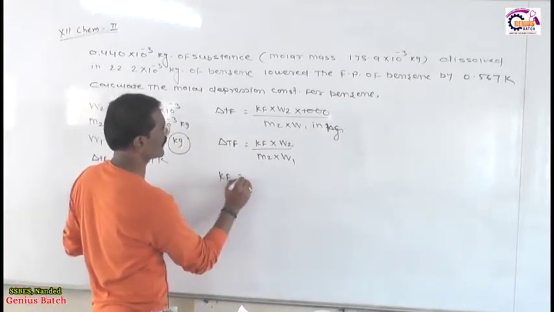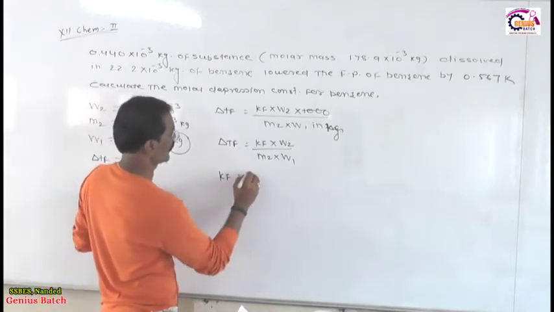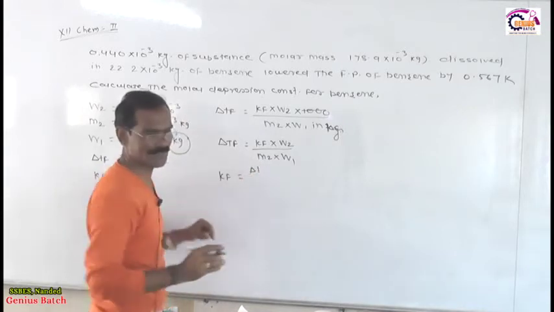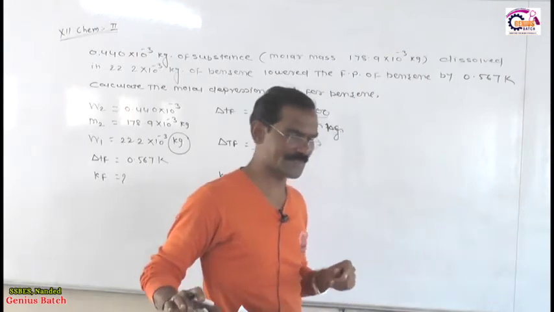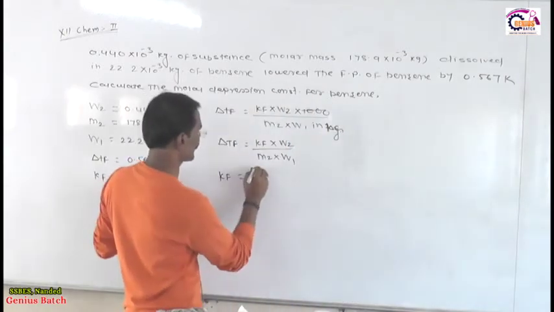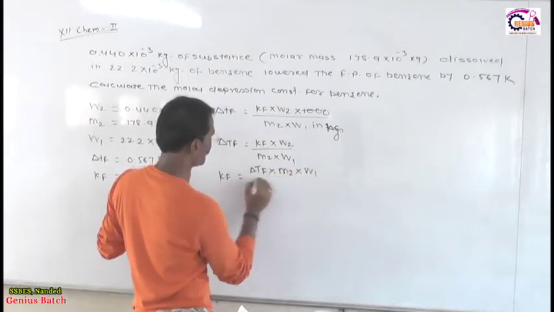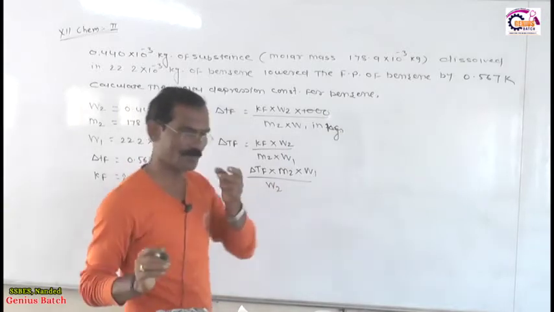So this is the formula, but we need to calculate the Kf. See, I will rearrange this equation. Kf is equal to delta TF into M2 into W1 divided by W2.